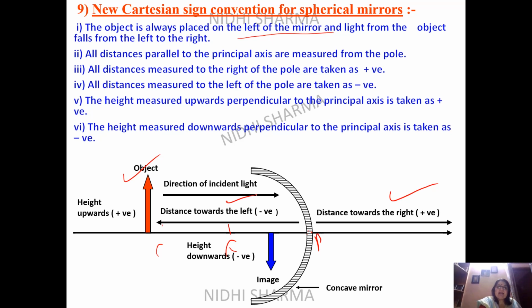Then you can see the height. See the object kept on the principal axis. This height is always plus, and if it is downward, which is inverted, then the size will always be negative. So it will be actually possible even in the convex mirror. If you draw convex mirror here, same sign conventions are followed.